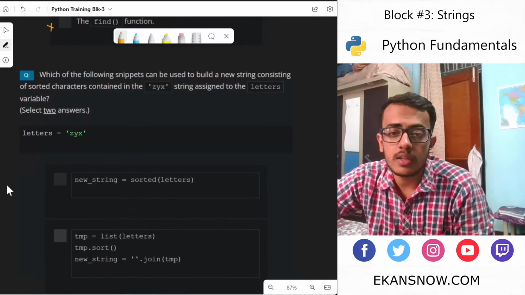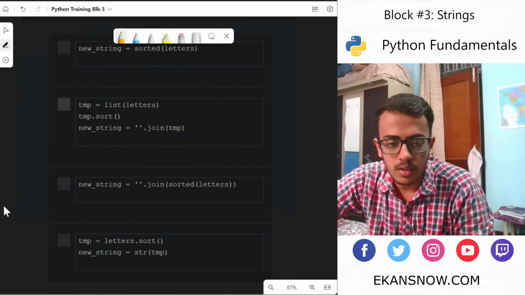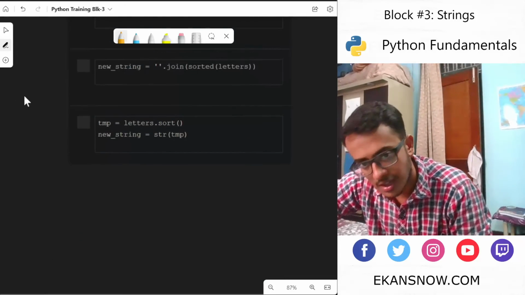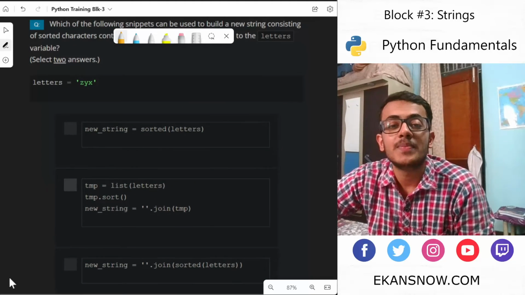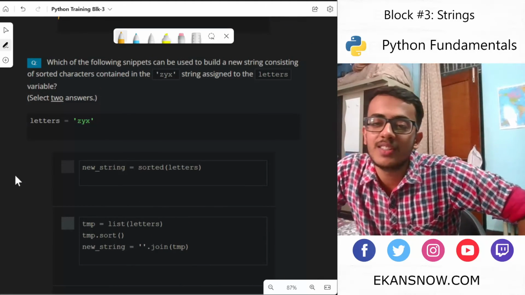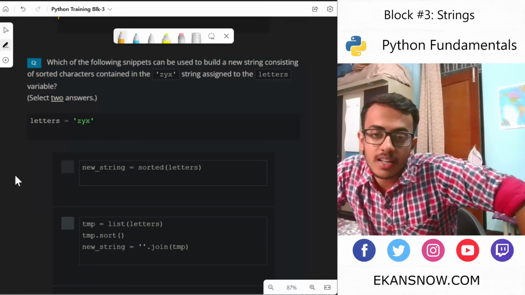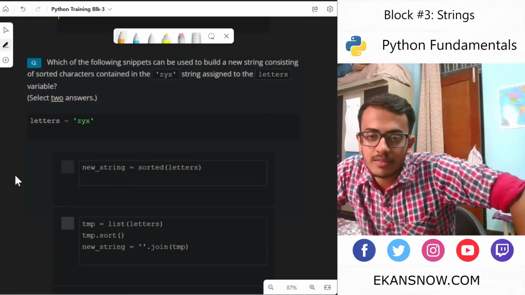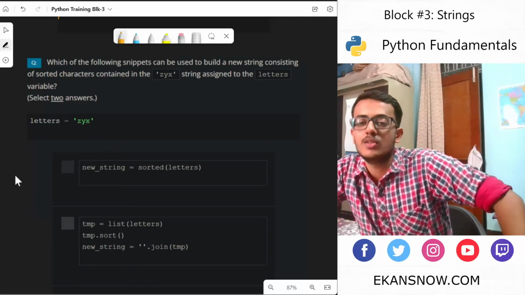Which of the following snippets can be, how many more are there? This is the last one. Which of the following snippets can be used to build a new string consisting of sorted characters contained in the ZYX string assigned to the letters variable?